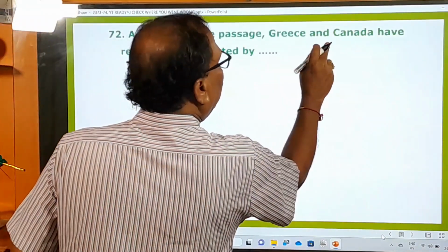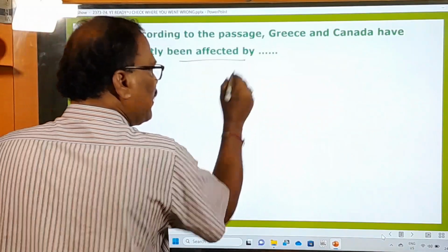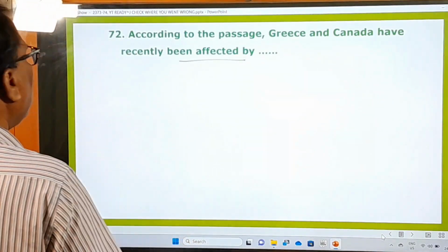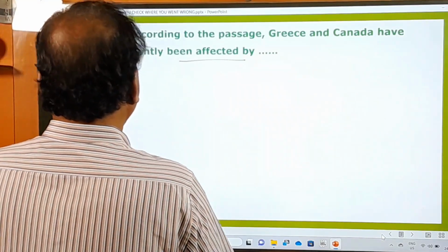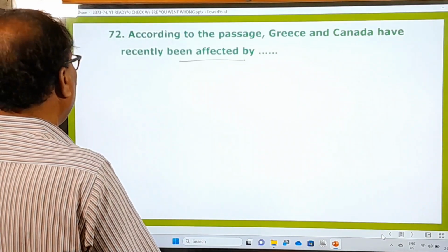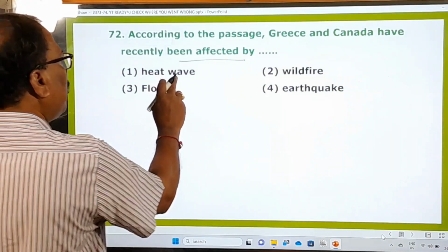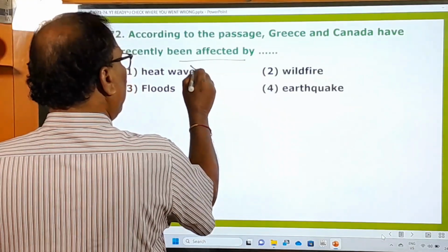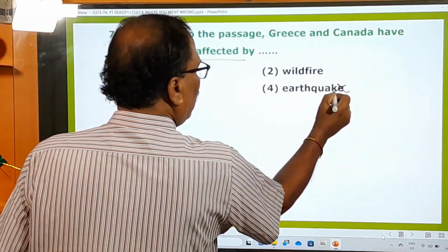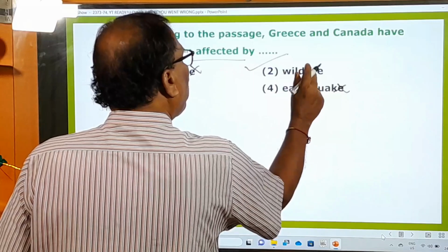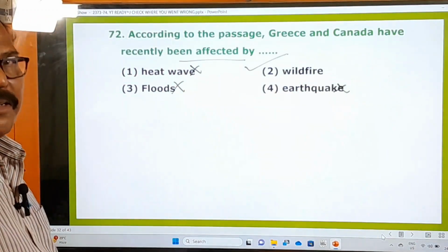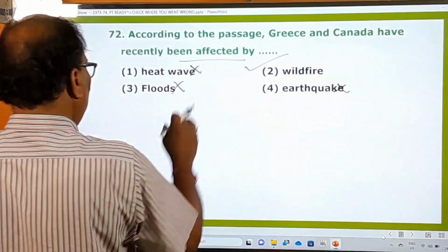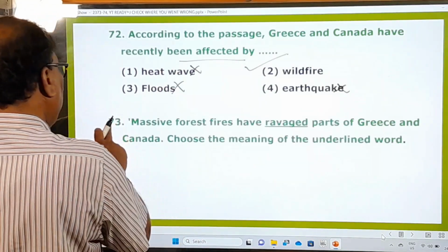72nd one. According to the passage, Greece and Canada have recently been affected by what? It is clearly mentioned. Let us see the options: heat wave, wildfire, floods, earthquake. Not by floods, not by earthquake. Only by wildfire. Wildfire means forest fires. That is the point. And the second one is the right one. All others are wrong. And the 73rd one is there.